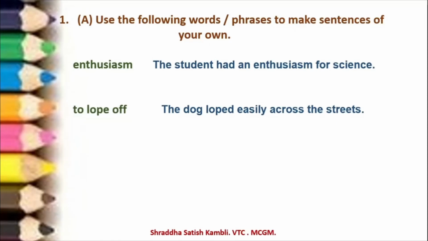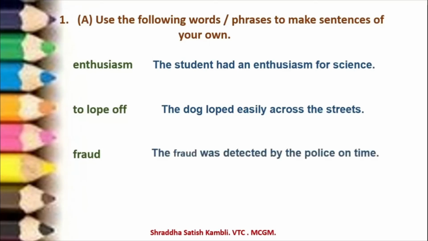Then you have the next one, fraud. What is the meaning of a fraud? A fraud means someone who is not genuine, someone who doesn't have good intentions. A fraud can also be an act which is done with bad intentions. Here I've taken it in the form of a noun: the fraud was detected by the police on time. So someone had committed a fraud and the police had detected it on time. On time means before the damage could be done.